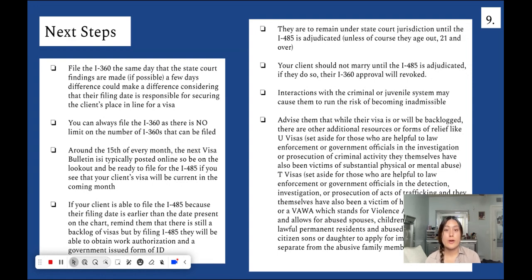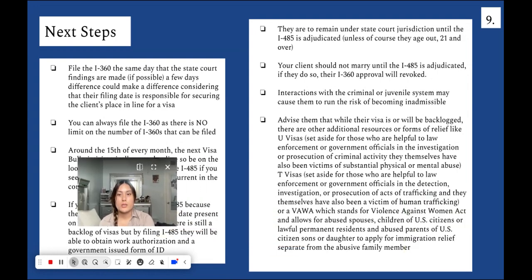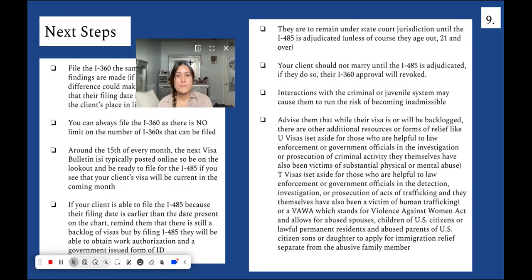If your client is able to file the I-485 because their filing date is earlier than the date present on the chart, remind them that there is still a backlog of visas, but by filing the I-485, they will be able to obtain work authorization and a government-issued form of ID. These are some extra precautions that you should advise your client of, and that is to remain under state jurisdiction until the I-485 is adjudicated, unless, of course, they age out and turn 21 or over. Your client should not marry until the I-485 is adjudicated. If they do so, their I-360 approval will be revoked.